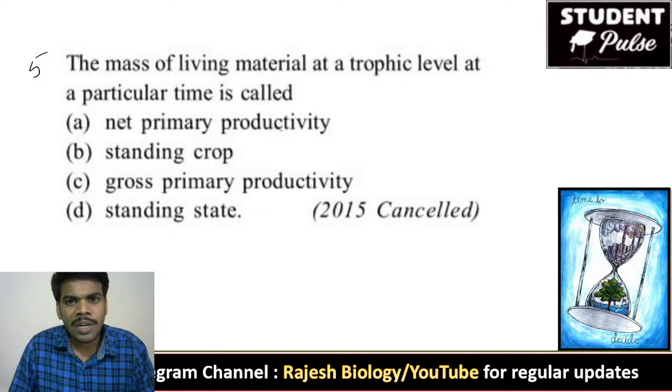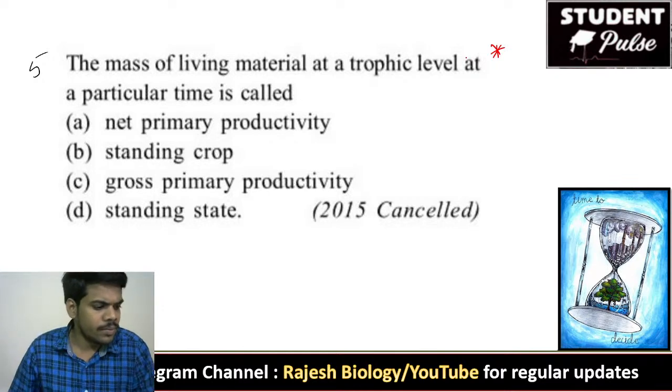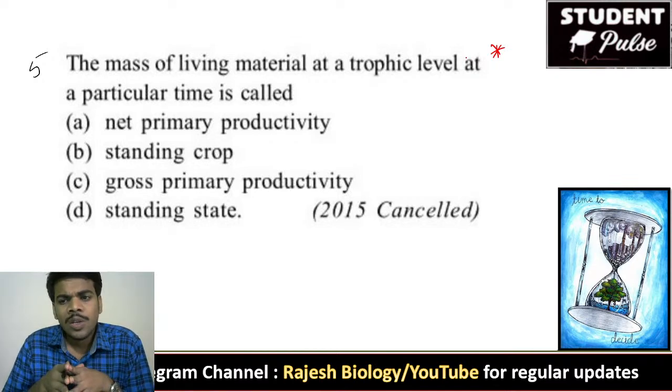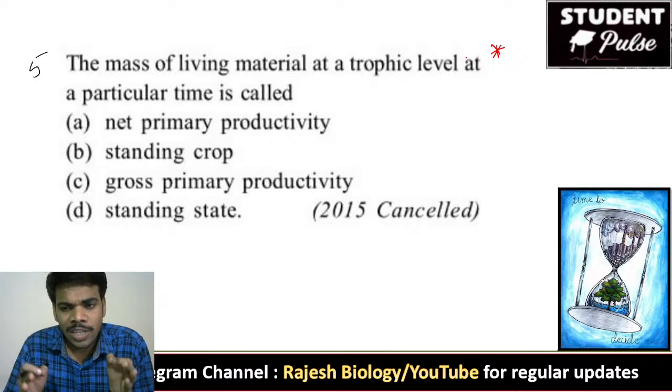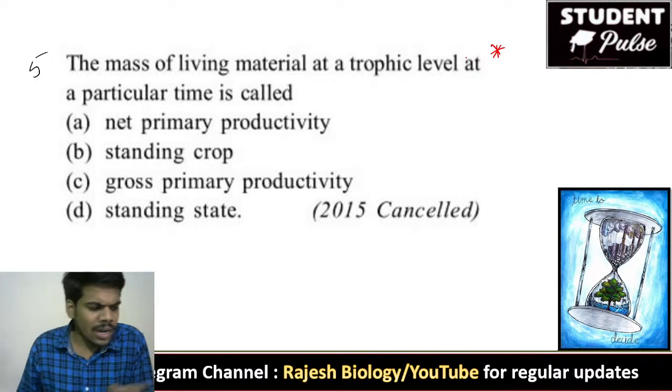The mass of living material at a trophic level at a particular time. It is a very important and repetitive question. The mass of living material at a trophic level at a particular time is called? If you are a second year student, or in short term or long term coaching, you can easily solve this, or otherwise maybe it is difficult for you, because ecosystem is the last topic from the second year textbook. Okay, so I'll reveal the answer.